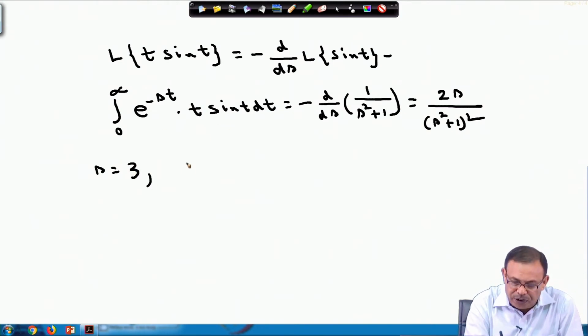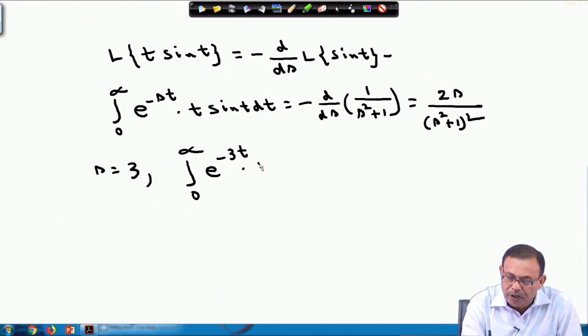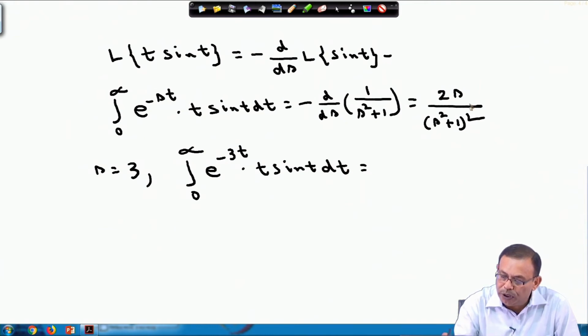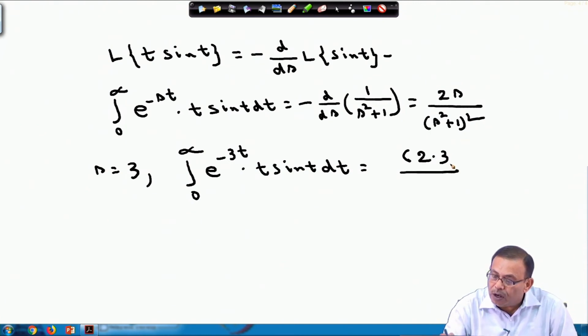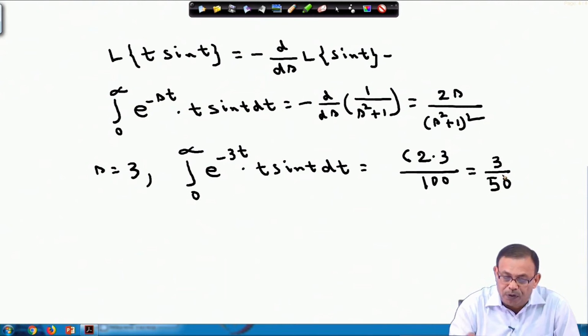If I substitute 3, then 2 into 3 over (3^2+1)^2, that is 3 square plus 1 is 10, squared is 100. So, the value becomes 3/50. Therefore, the value of the integral is 3/50.